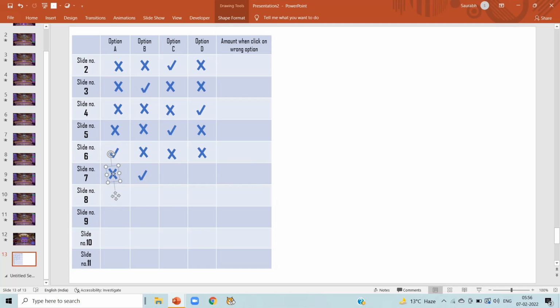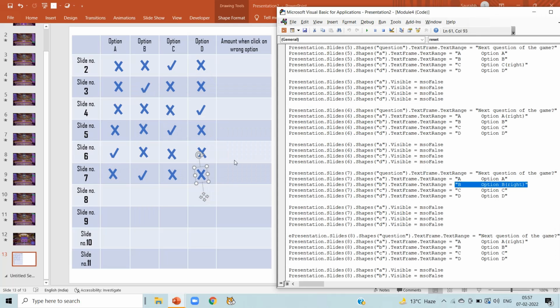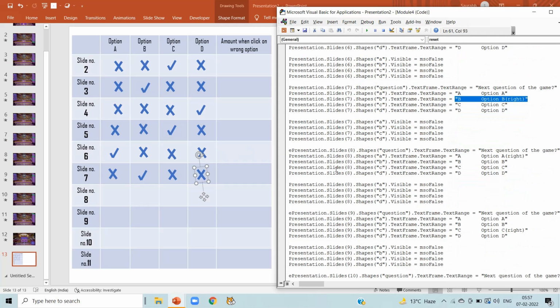So it is very easy to create this table and fill it up. It will be used in our further coding. Now again, switching to slide number 8. In slide number 8, we can notice option A is correct.